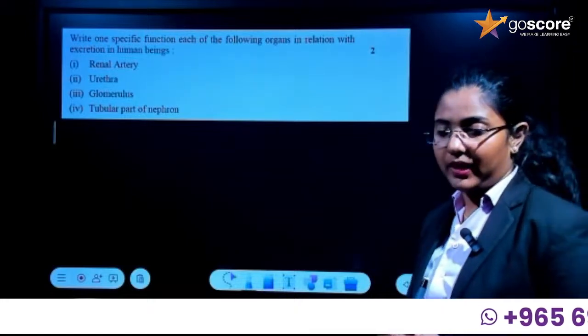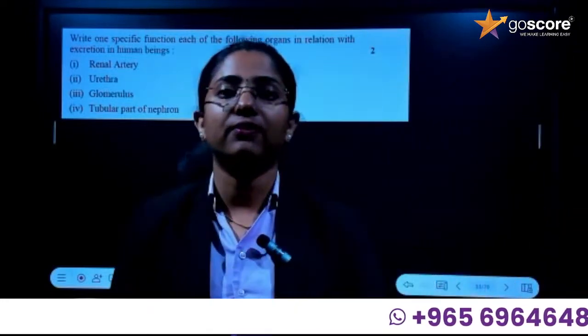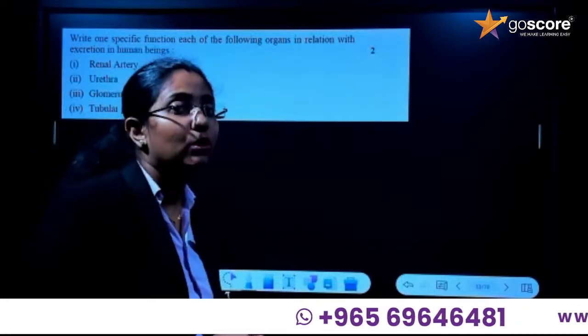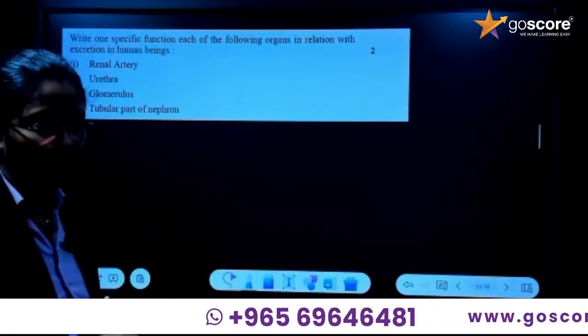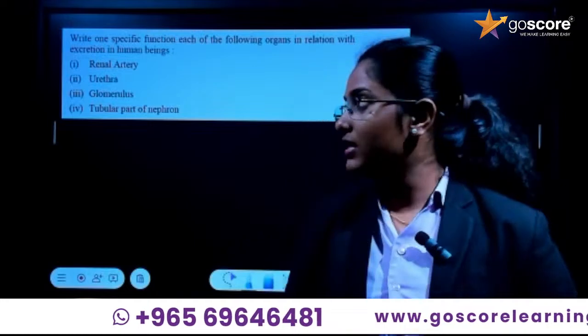Okay, from where the blood moves and a filtrate is formed. The filtrate is then collected in Bowman's capsule. Okay, then next one, what is next?